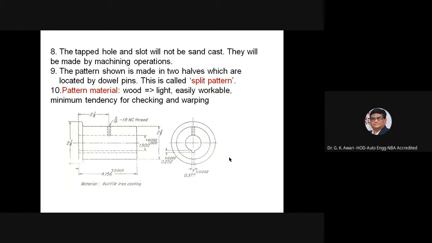The tapped hole and slot cannot be made by sand casting. Taking the example ahead, they will be made by machining operation. The pattern shown is made in two halves which are located by dowel pins. This is called a split pattern. Pattern material: wood, light, easily workable, with minimum tendency of checking and warping.